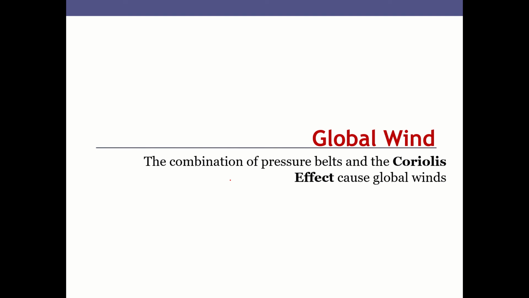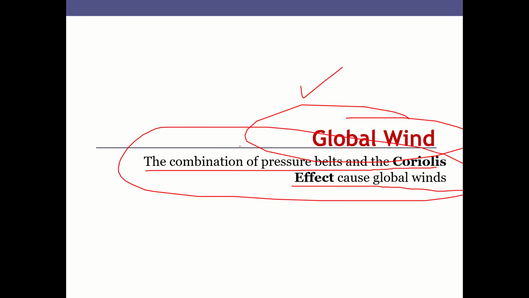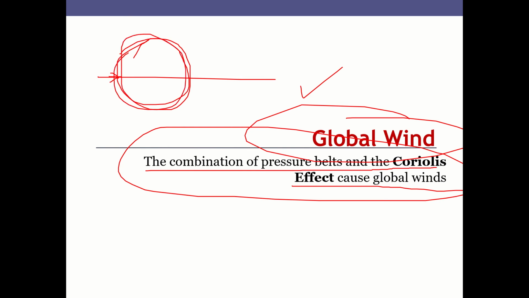In the process, what we have to know is certain keywords. If you pick up these keywords, probably you will understand the overall concept that I am trying to explain here. The first one is global wind. The combination of pressure belt and the Coriolis effect cause global wind. As I was saying, the surface of the earth gets heated up because of the solar radiation and also because of the rotation of the earth's surface, and the wind is moved in a certain direction. That's called global wind, and that's what we are trying to understand.